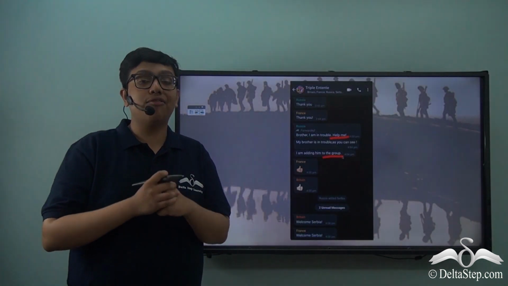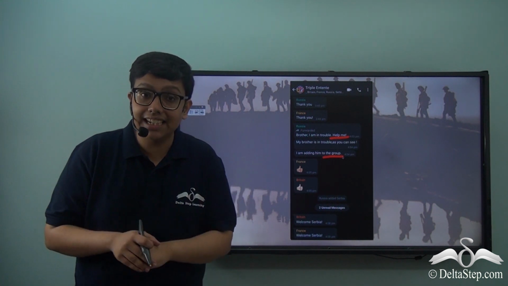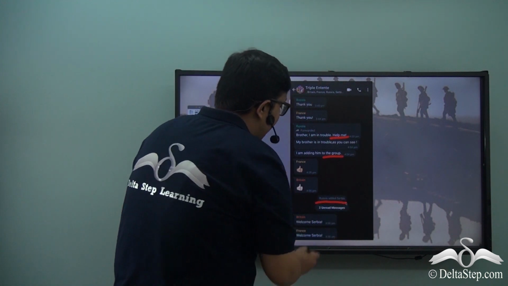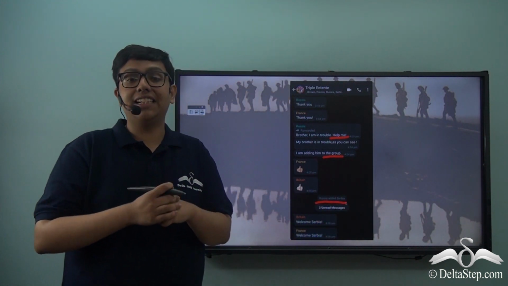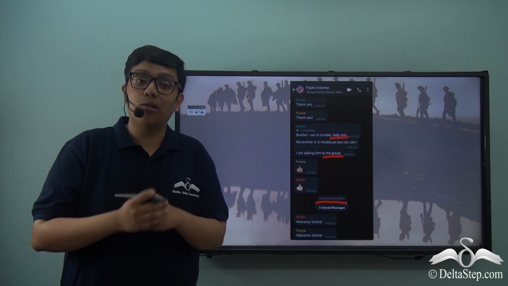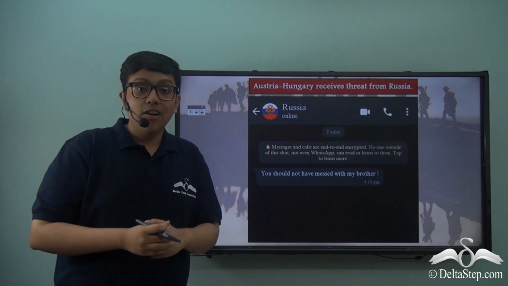This symbolizes the fact that Russia had Serbia added to the Triple Entente understanding, which we can see over here: Russia is adding Serbia, and Britain and France are both welcoming a new member to their alliance or understanding, the Triple Entente. Russia does not merely stop there.